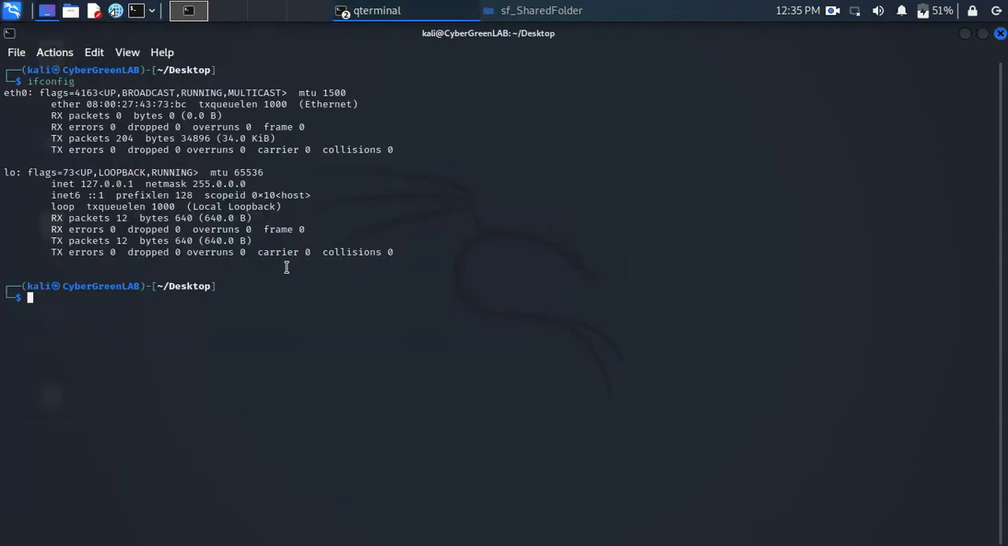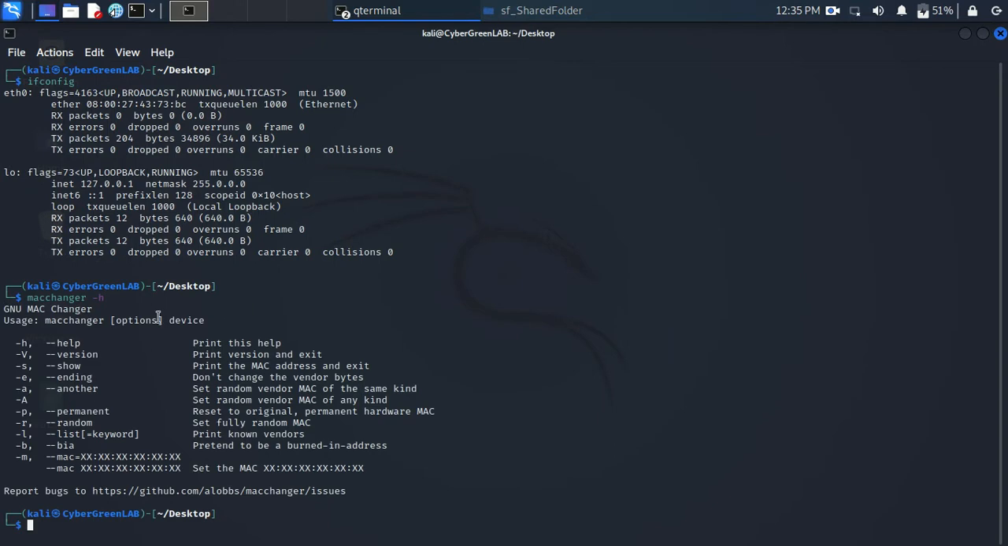Let me show you an example. If I run macchanger -h, -h stands for show me help. You can see the help. If I want to change it, please follow me. This is my current MAC address, right? Can you see it? This is my current MAC address, and I want to change it now.